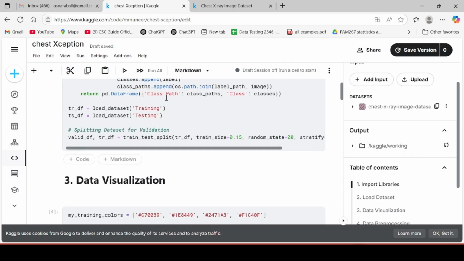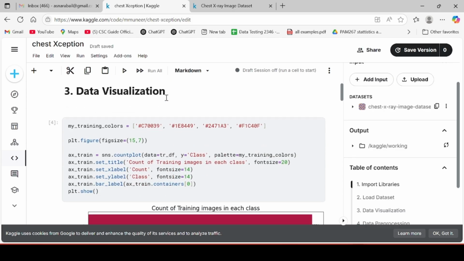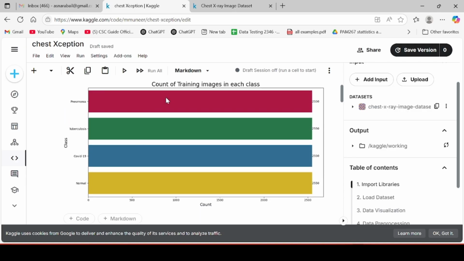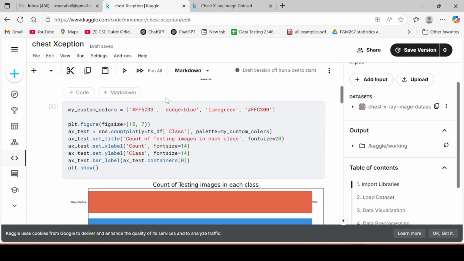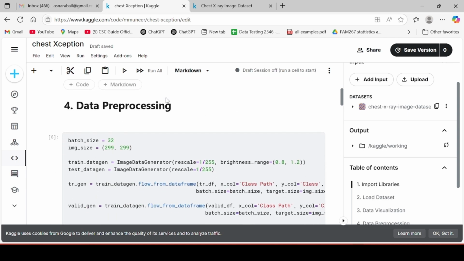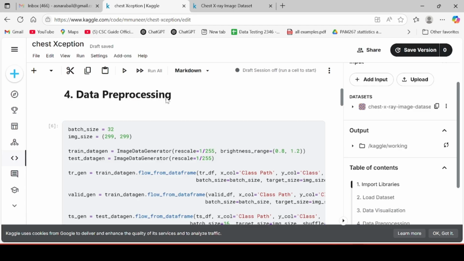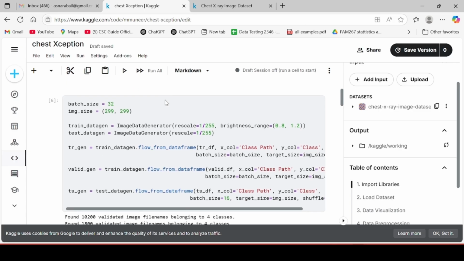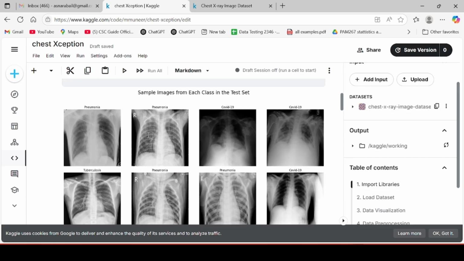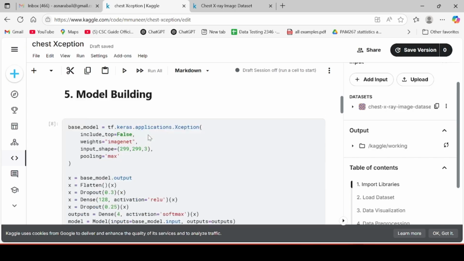After loading the data, we do visualization, in which we divide the classes into ratio form. So this is the ratio, and then we do the data pre-processing, in which the image data generator class is used, with a batch size of 32 and an image size of 299. So these are the classes: pneumonia, COVID-19 and tuberculosis.